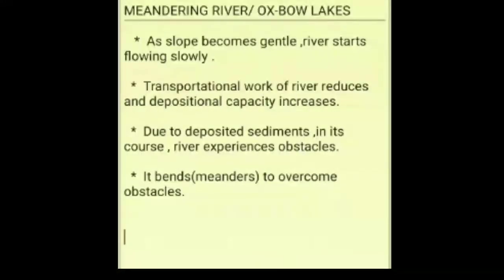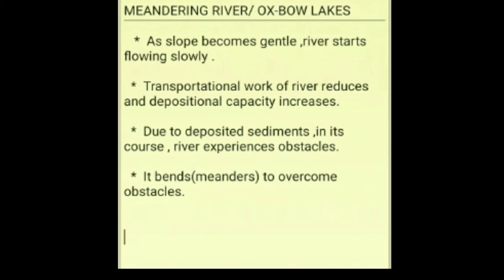Now, meandering rivers and oxbow lakes. As the slope becomes more gentle, river starts flowing slowly. Slope is becoming less, speed of the river is also decreasing. So here transportational capacity becomes less and depositional capacity increases.